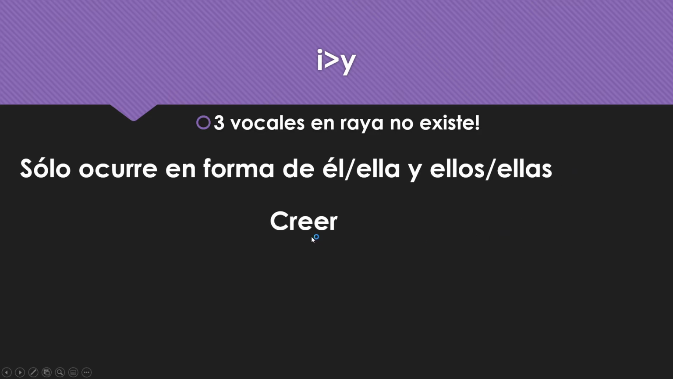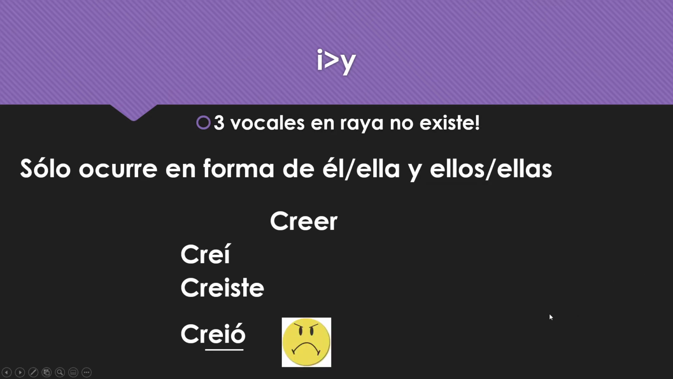Okay? We have the verb creer in this unit. Okay? Creí. Look, it's regular there. Creíste. It's regular there. Okay? In él, ella, usted, look, it would be creió, but we know that's wrong. Look at that. E-I-O, triple vowel. No existe. Doesn't happen. Bad. Don't do that. All right, so what do we do? We're going to get rid of that. We're going to change that I to a Y, and it becomes creyó.